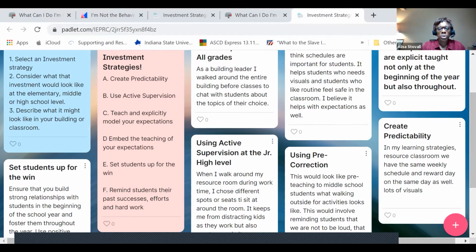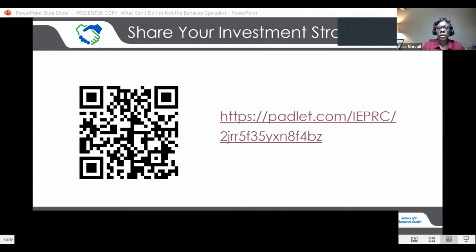All right. Well, I'm going to go back to, and I think I'm figuring this out now. It's not going to let me move as fluidly as I'd like to move, but we're getting there. So again, that's investment strategies.